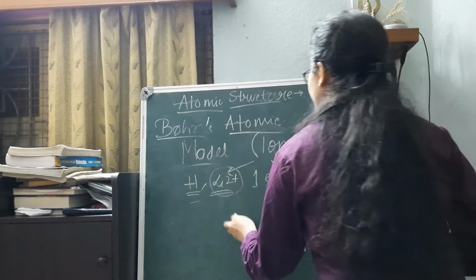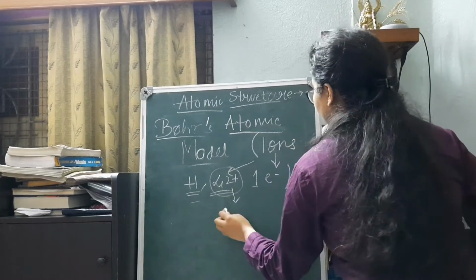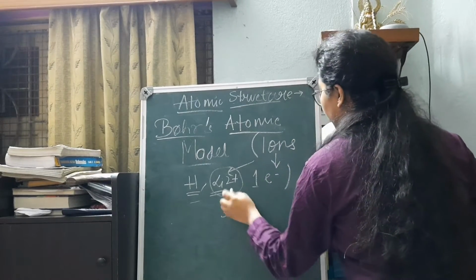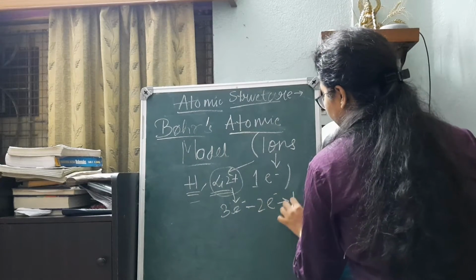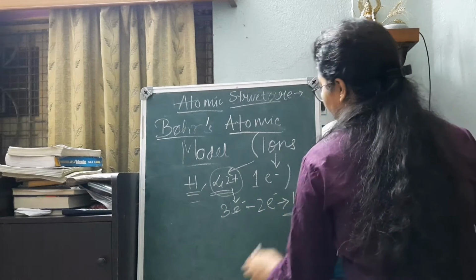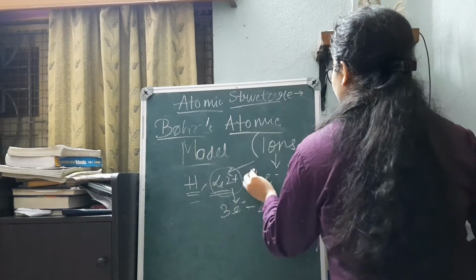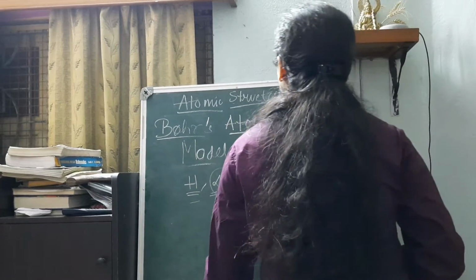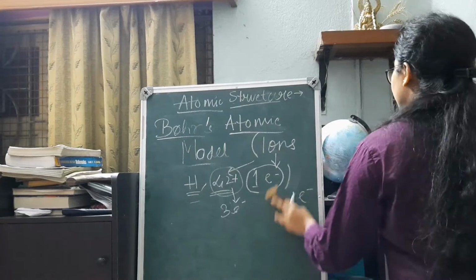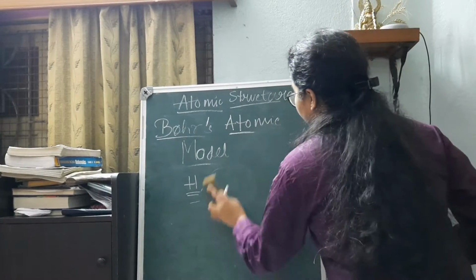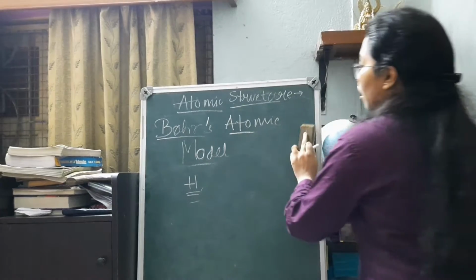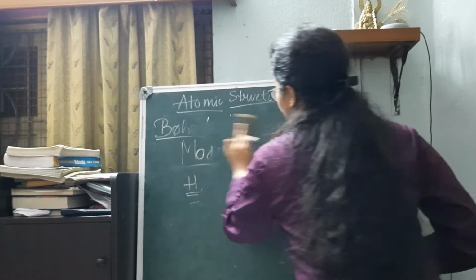Why Li2+? Because we know that Li initially has 3 electrons. 2+ means 2 electrons gone. It is having 1 electron with it. So, more specifically, for only the 1 electron species, Bohr's model was valid. So later on in the higher classes, you will see that Bohr's atomic model was also a rejected model.